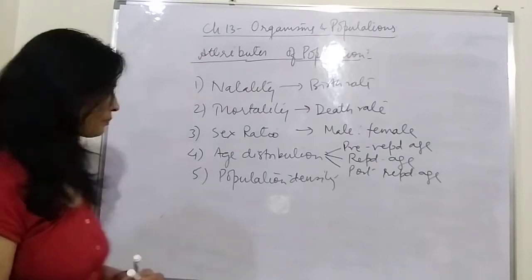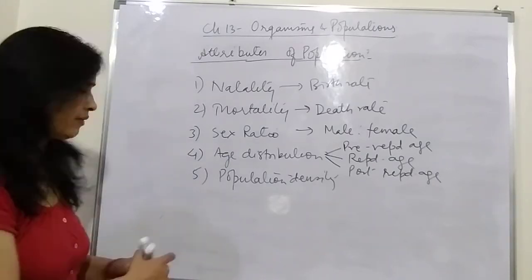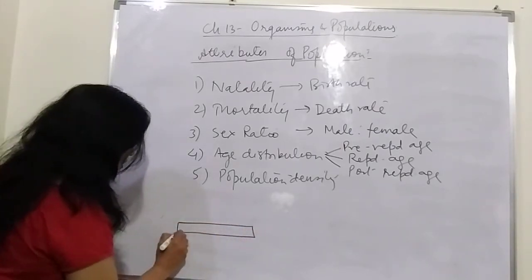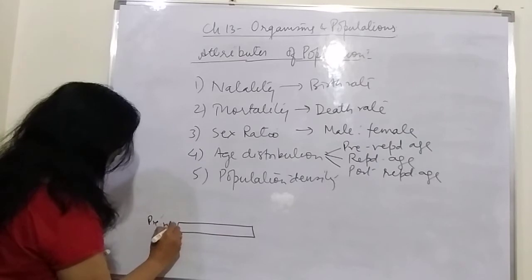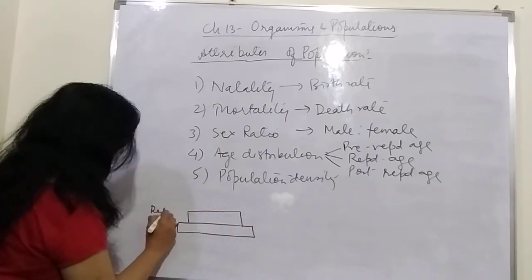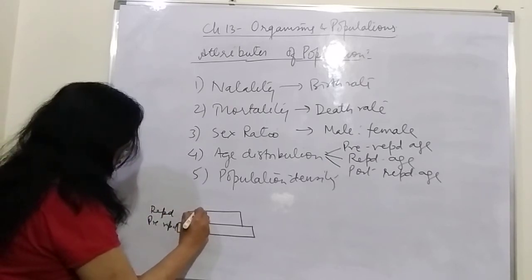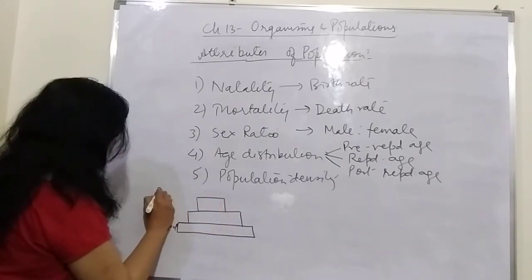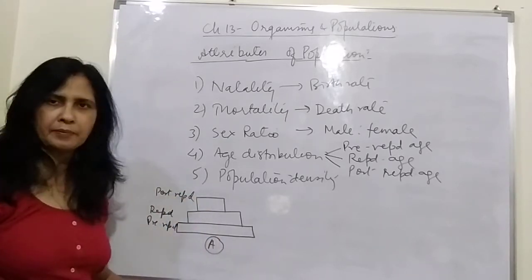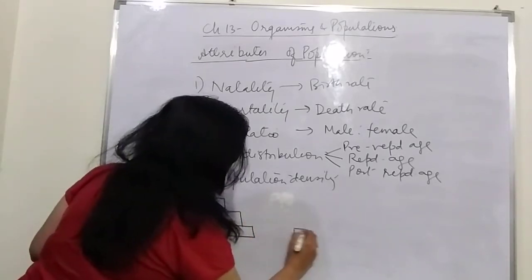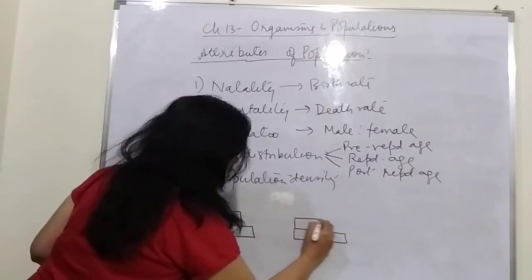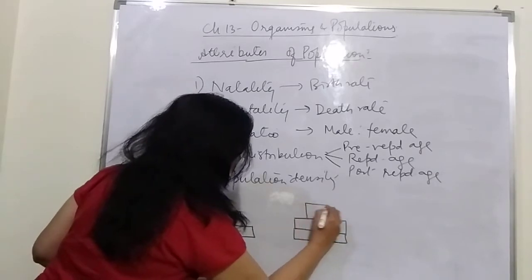For example, let us take an example of all the 3 categories. The number in this particular block represents the pre-reproductive stage. The next block represents the reproductive age, and the next further includes the post-reproductive age. This is, let us say, country A. If we talk about another country, the pre-reproductive is this much, reproductive is also this much, and the post-reproductive is this much.